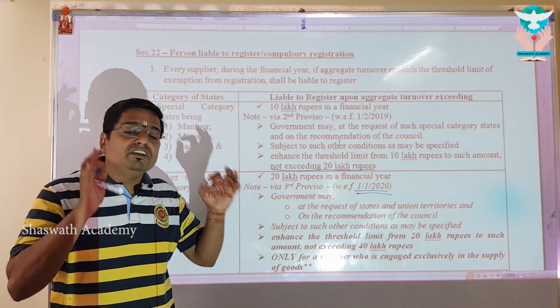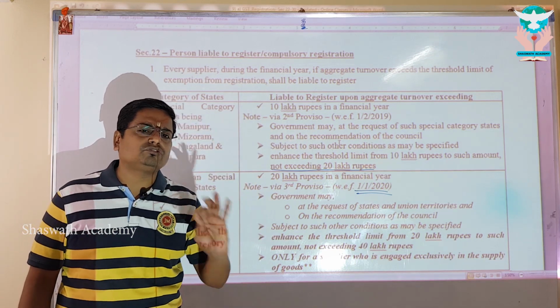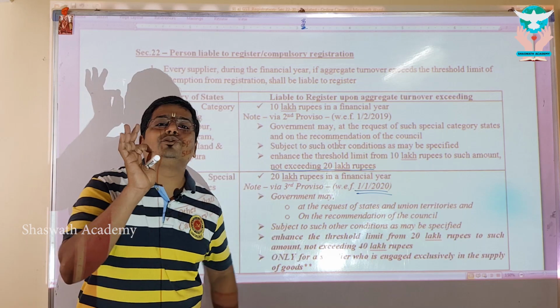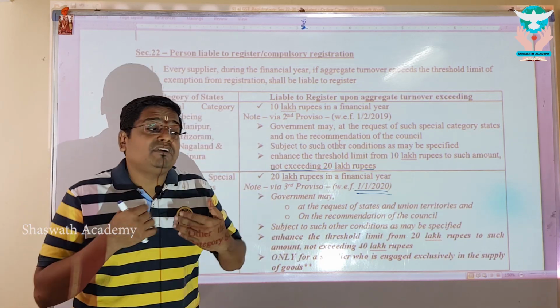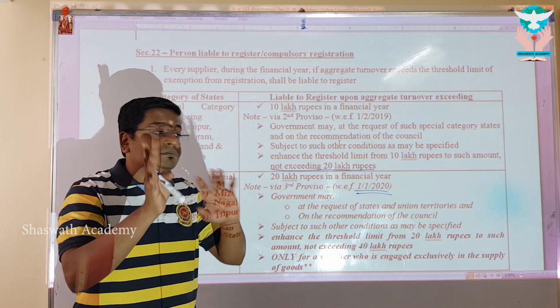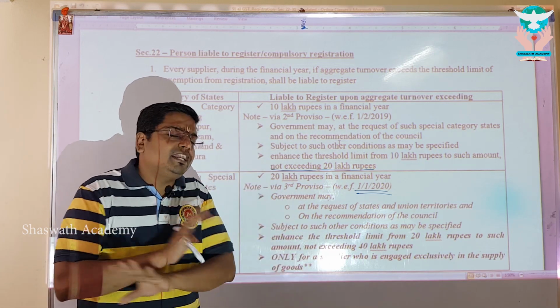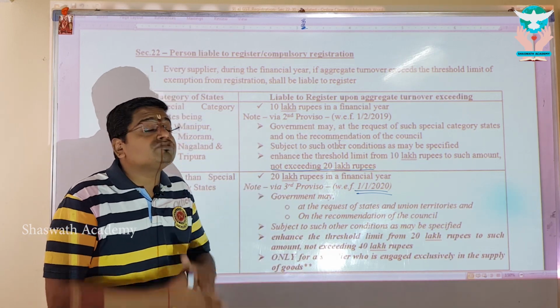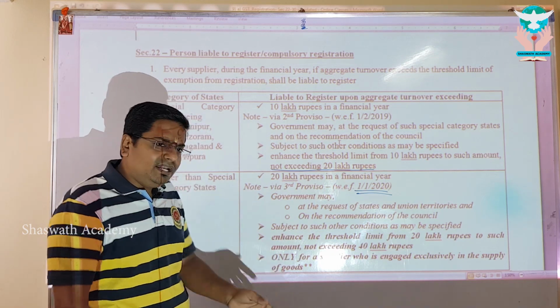What is that? If at all a supplier is dealing exclusively only in goods, not in services, not both. See, if I am dealing with both goods and services, I am not eligible for this proviso. I am dealing in services. Say for example, Shaswath Academy can never be entitled for this exemption because we are doing a service. We are not dealing in goods. Right, my dear? So only those dealing in goods.